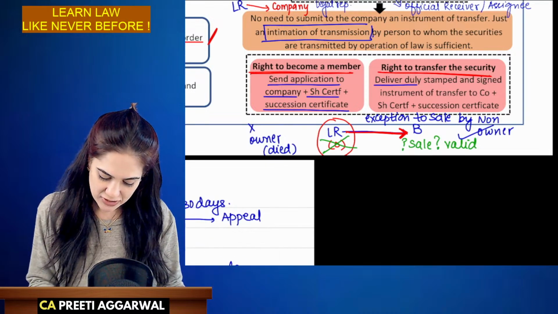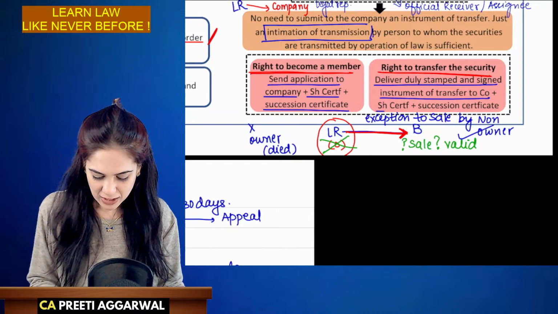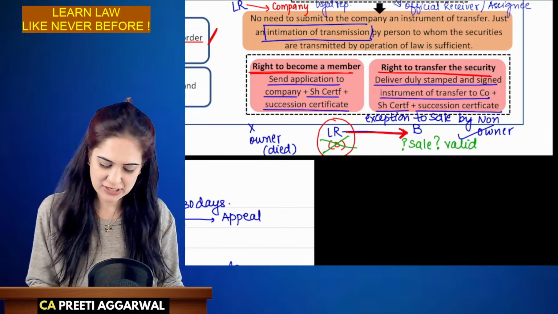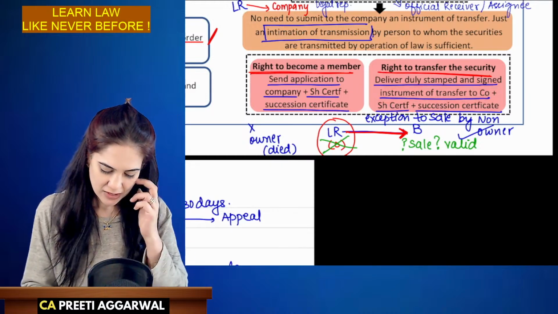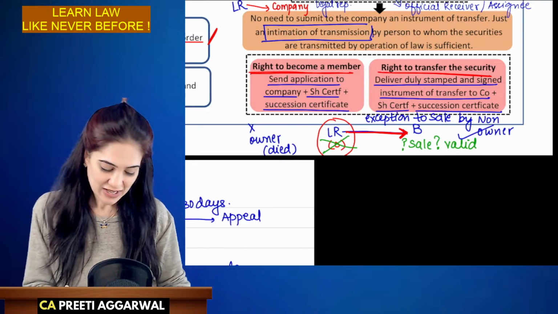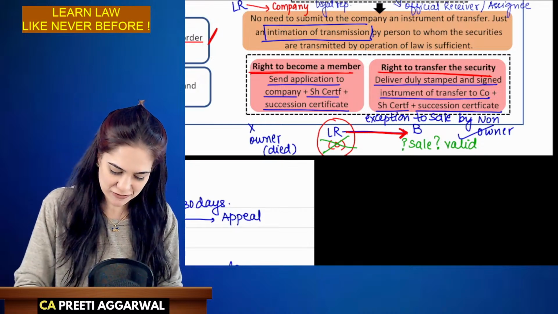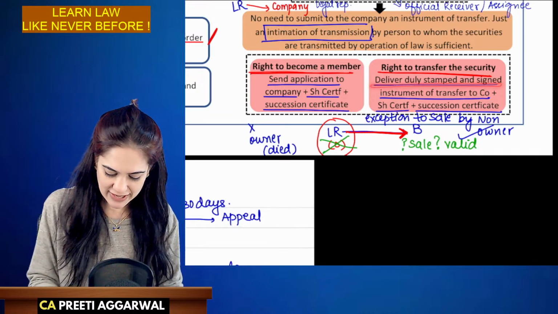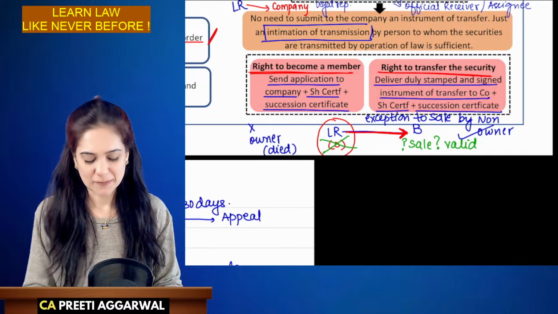He will deliver a duly stamped and signed instrument of transfer along with a share certificate and succession certificate. So a duly stamped signed instrument of transfer, because you're transferring the security to some other person. In case you want to become a member, just give an application. But in case of transfer, duly delivered signed instrument along with the share certificate and succession certificate.